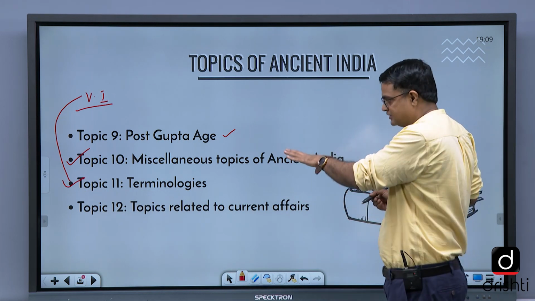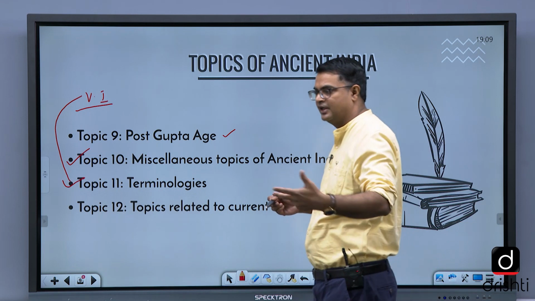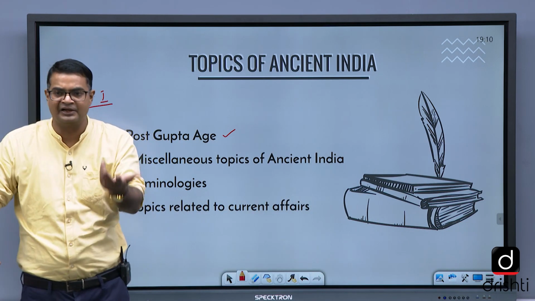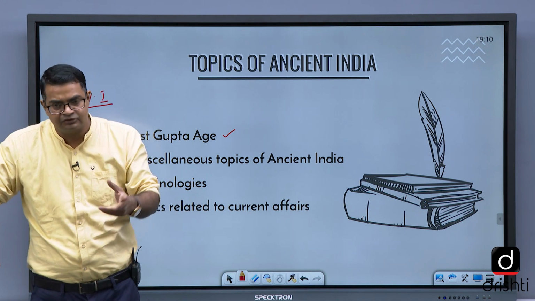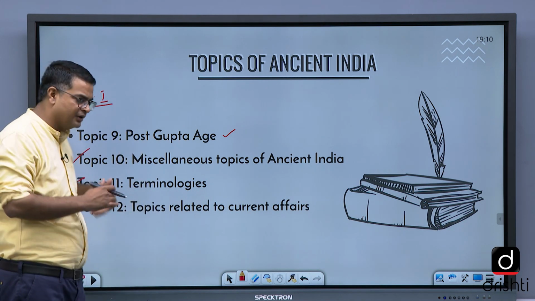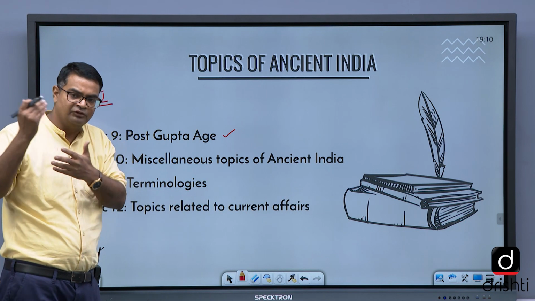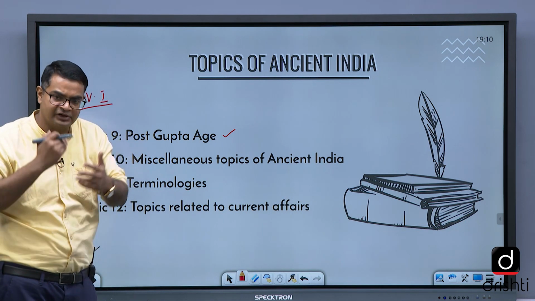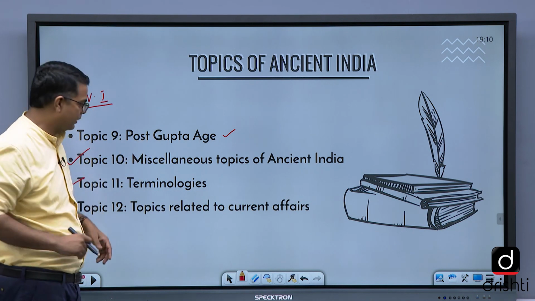They ask you several terms like Devadana, Brahmadeya. These are the terms for land grants, Sita land. So they keep on doing all this. The terms related to revenue, land revenue, peasants, agriculture, trade, all these kinds of terms.